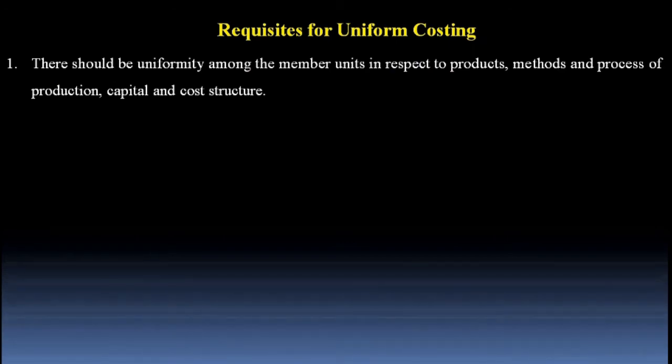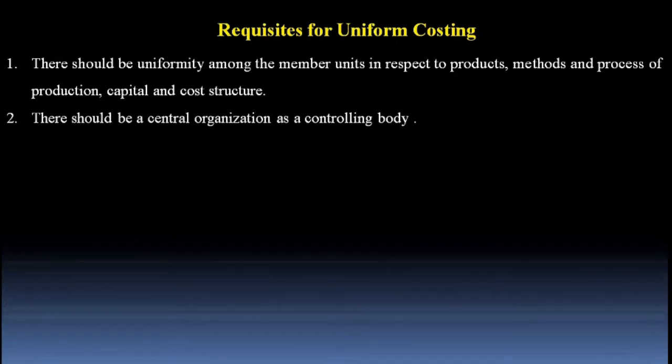There should be uniformity among the member units in respect to products, methods, process of production, capital, and cost structure. Now you know that it is a basic requirement of interfirm comparison. Until and unless the products are the same and the companies are of the same industry, there cannot be an interfirm comparison.